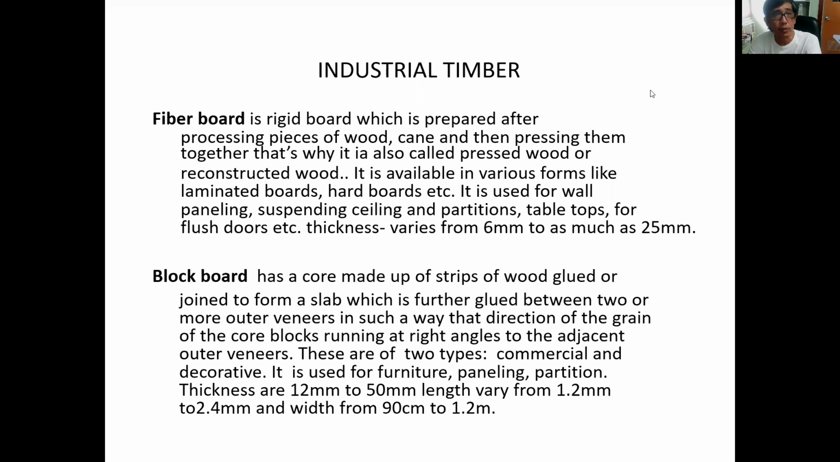So fiberboard is rigid board which is prepared by processing pieces of wood and cane and then pressing them together. That is why it's called pressed wood or reconstructed wood. It is available in various forms like laminated boards and hard boards, and it is used for paneling and suspended ceilings. So fiberboard is made of pieces of wood that are turned into fibers. It is pressed and then glued together, then you can create a fiberboard.